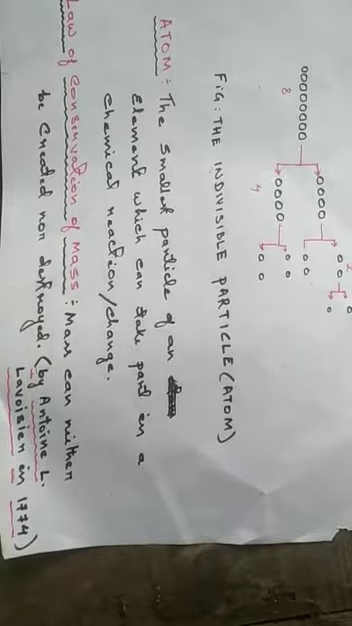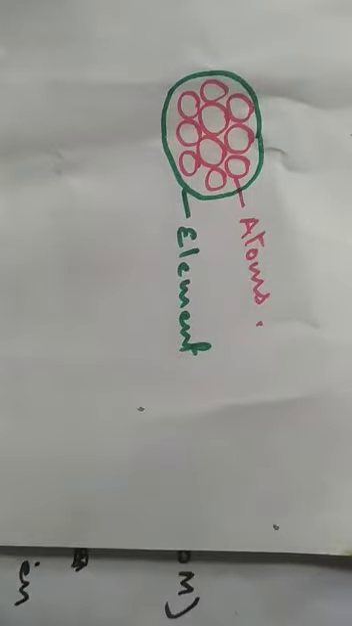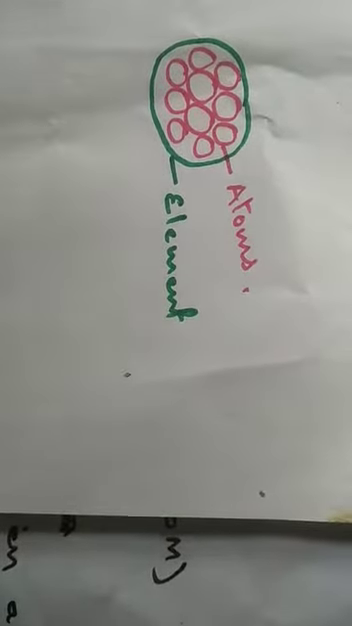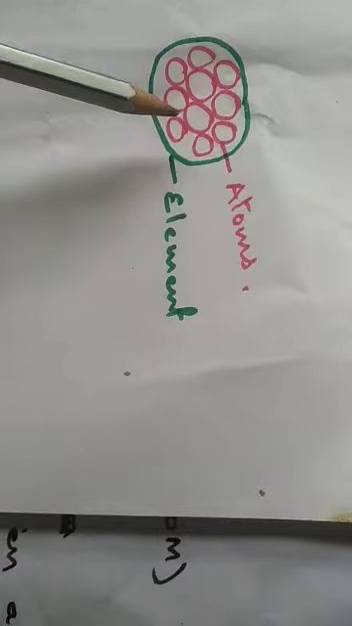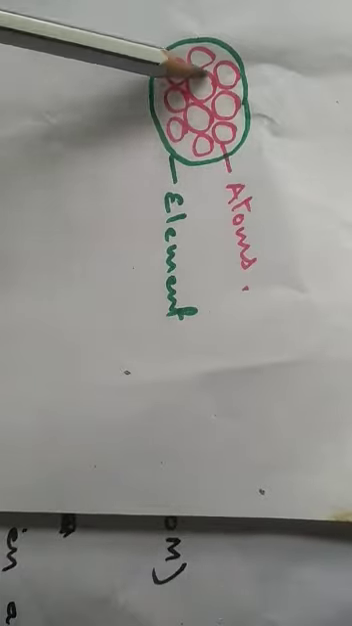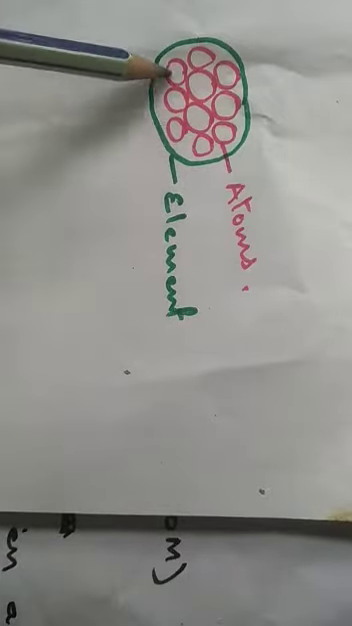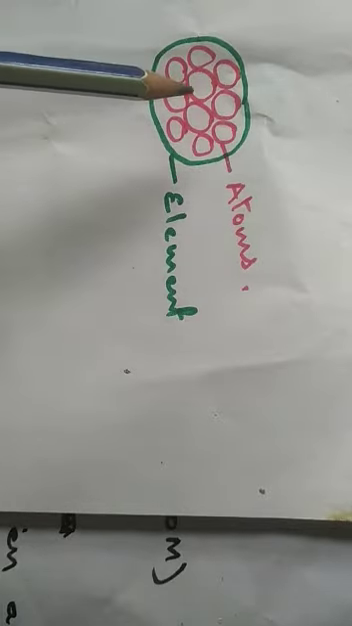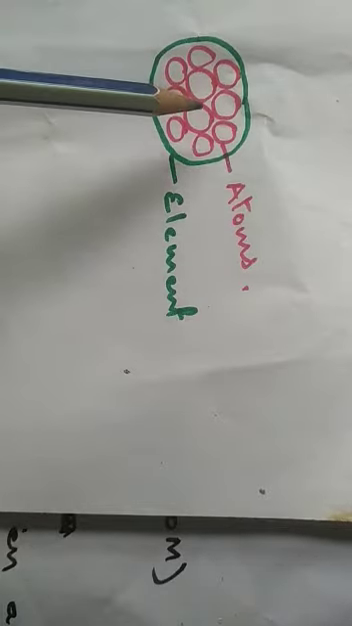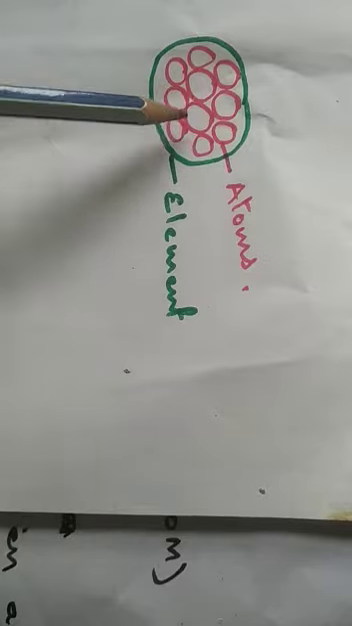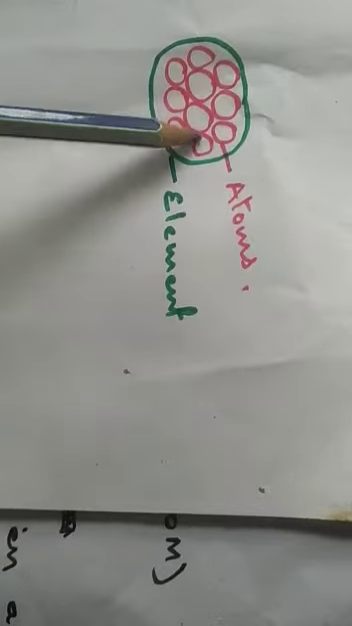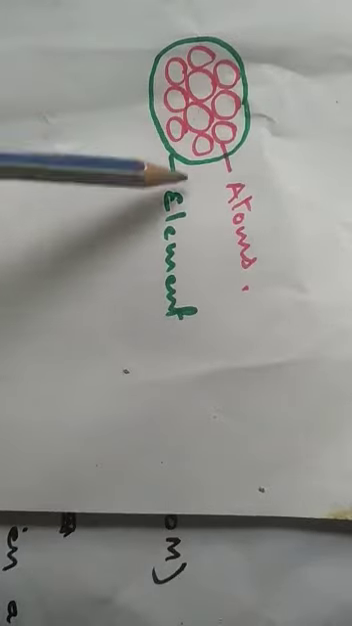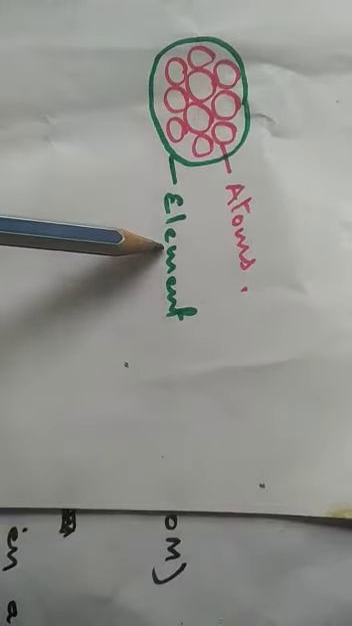But now let me tell you the difference between atoms and element. For example, now look at this picture. Here, let's say the red one represents the atoms, whereas the whole thing represents the element. It is just like a building. A building is made by combining several bricks. So this atom is like a brick, and this element is like a building.